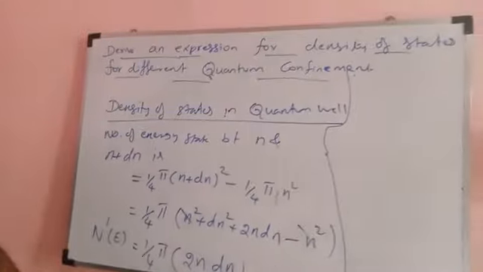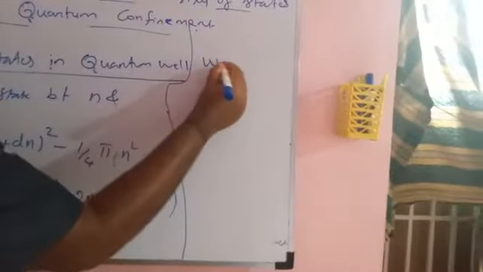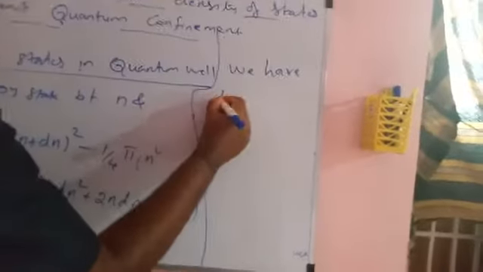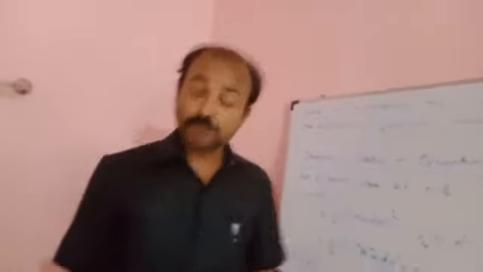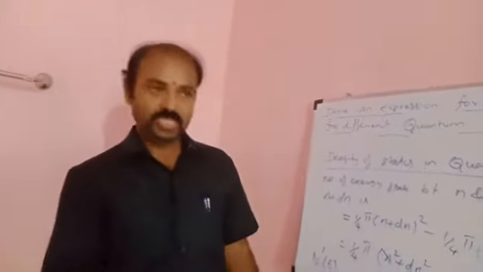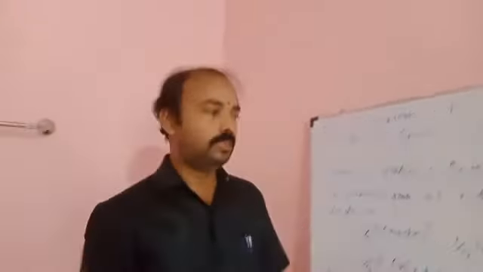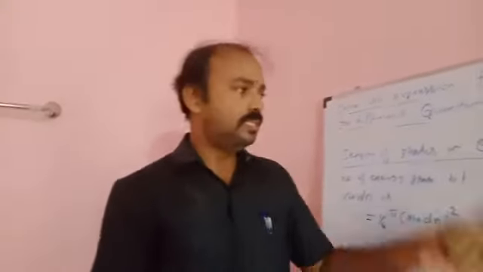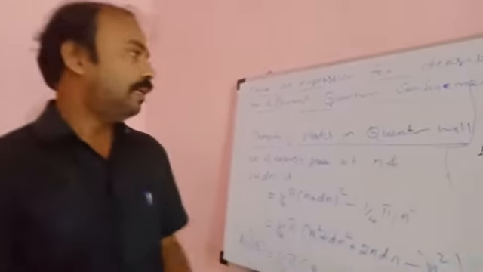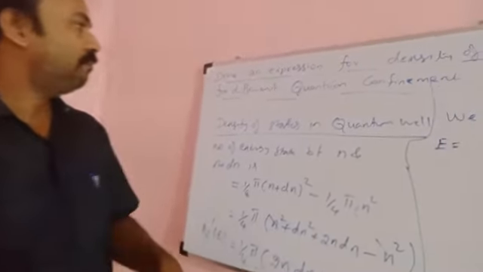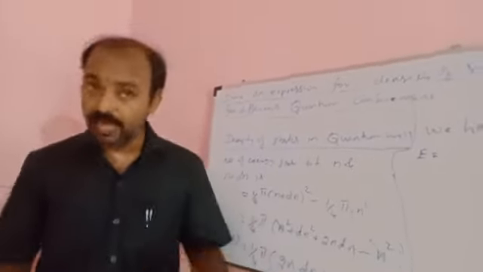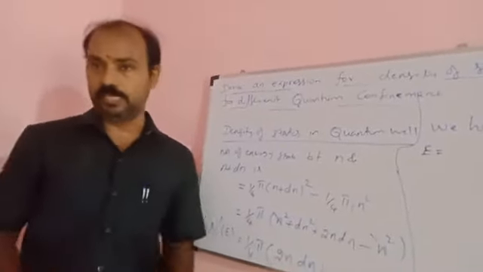For that, we have a formula for finding the energy in a two-dimensional box or two-dimensional well. I already explained it in a previous unit, I think unit number 1 or 2, where we discussed the energy of the quantum well, or two-dimensional well. Already I explained.